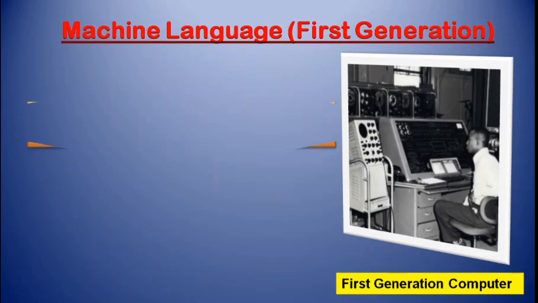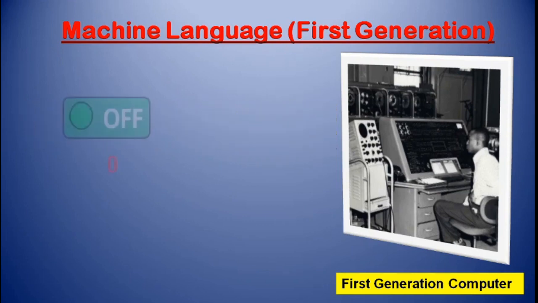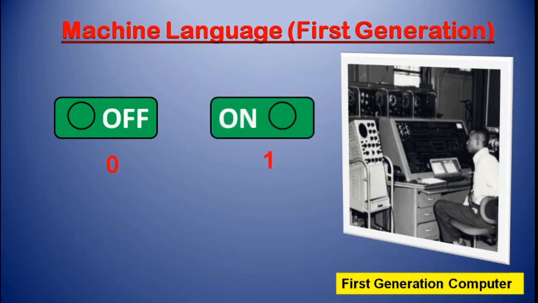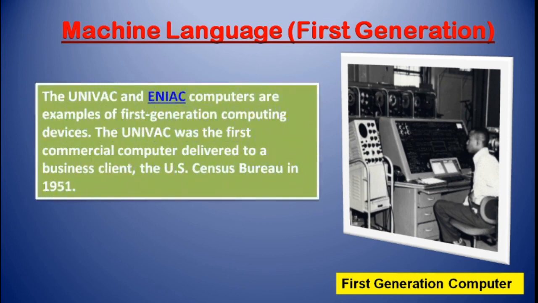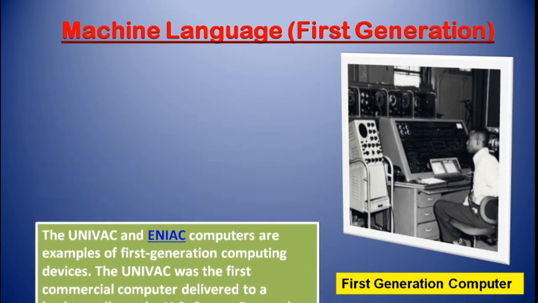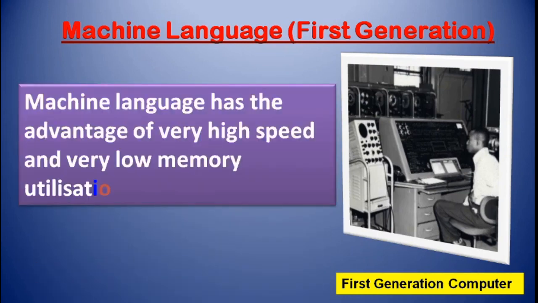First one is machine language. Machine language or machine code is a low-level language comprised of binary digits, ones and zeros, where 0 means off state and 1 means on state. Machine programming languages were used in first generation computers. It is the only language that a computer understands. Machine language has the advantage of very high speed and very low memory utilization.